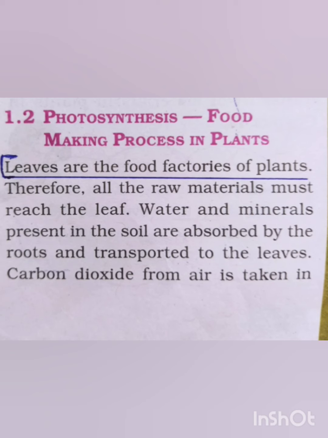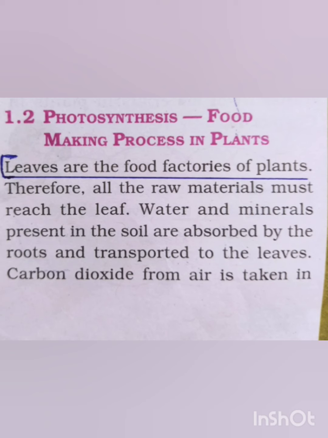The process we already discussed through the video. Here we can see water and minerals are the essential nutrients for the process of photosynthesis. Okay, here we can see the roots are responsible for the absorption of water and minerals from the soil, and they are transported to the leaves by xylem vessels. And the next one is carbon dioxide.